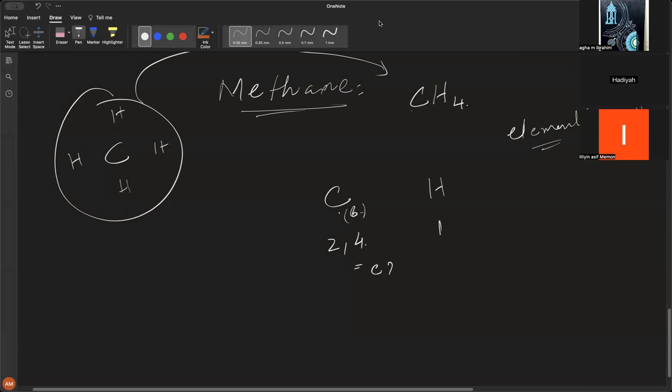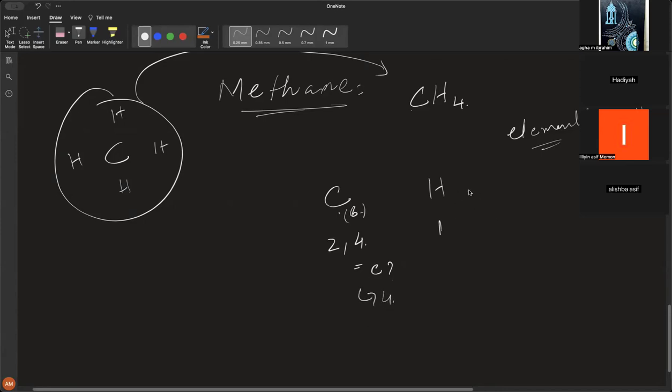Eileen, can you tell how many electrons this carbon needs to achieve an octet configuration? How many electrons does this carbon need to become an octet? 4. 4 electrons, right? It needs 4 electrons.